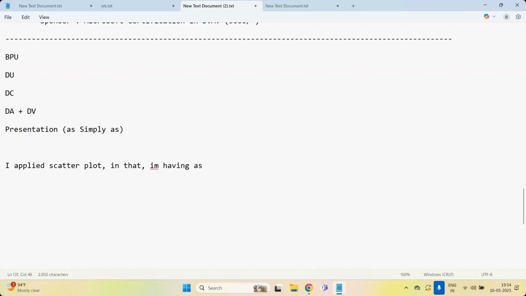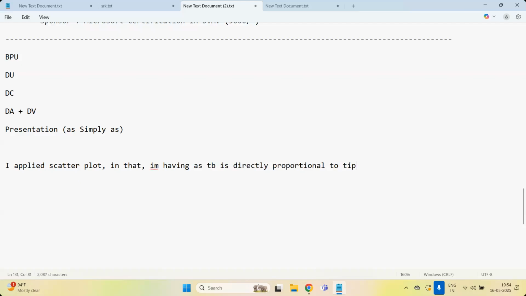What is the total bill? Total bill is directly proportional to tip. As total bill increases, tip increases.